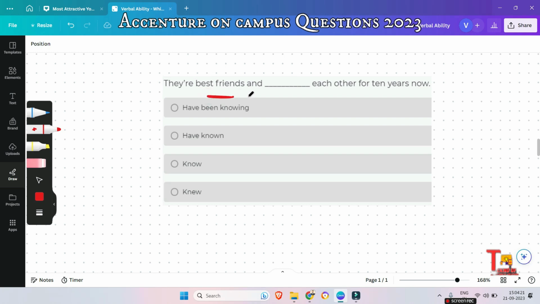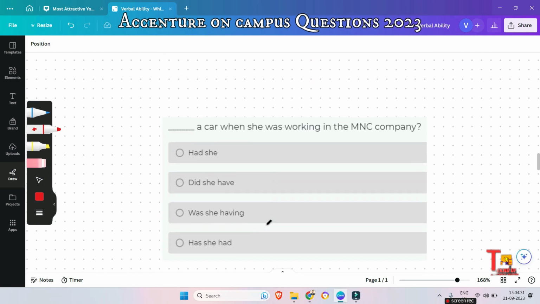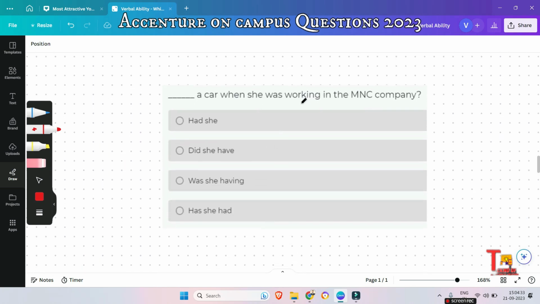That's why we should use have known. I hope you got it. Let's go to the next question: dash a car when she was working in the MNC company. What could be the correct form? This is a tricky question, so please pause the video and try to give the answer, right?